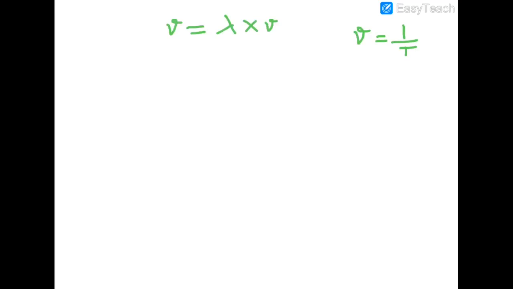Okay students, so we know that small nu is equal to 1 by t. First we have to find small v. Small v equals wavelength, that means distance, into frequency. Frequency they gave, right? So 0.35 they gave, and the wavelength they gave is 2000.